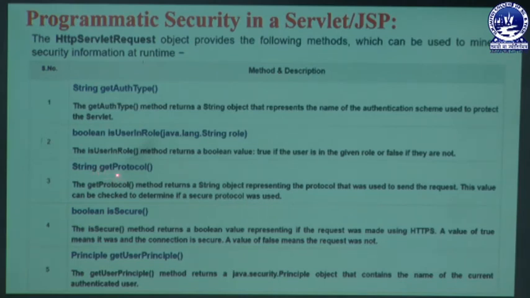Here we are using another method, the getProtocol method, which returns a string object representing the protocol which was used to send the request. This value can be checked to determine if a secure protocol was used or not. If it is used, then we are getting that protocol. If it is not used, we never use that protocol platform. Then we have the boolean isSecure method. isSecure is a security feature which is added in our JSP platform. That isSecure method returns a boolean value representing if the request was made using HTTPS or not.